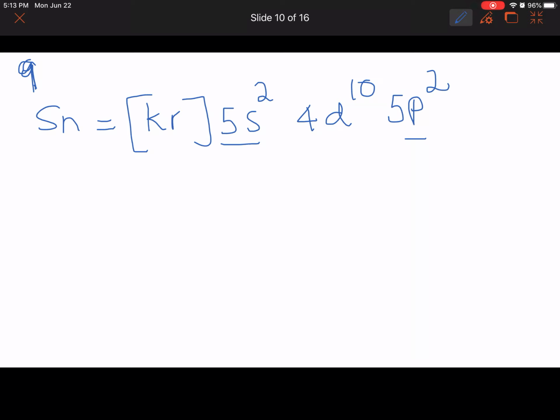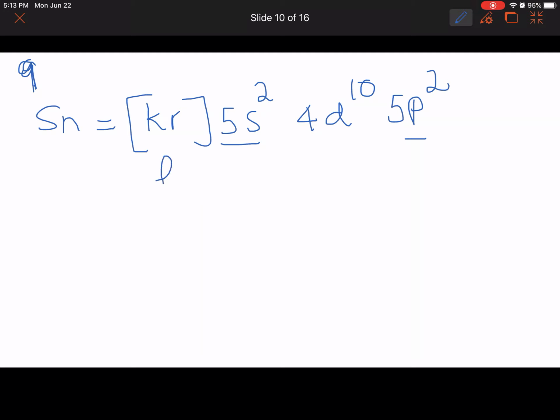S is closer to the nucleus because of the spherical shape. P looks like a dumbbell, further away from the nucleus. So p has more energy compared to 5s, so the outermost electrons are going to be in the p orbital. Now, how many p orbitals are possible? P can have 3 subshells.